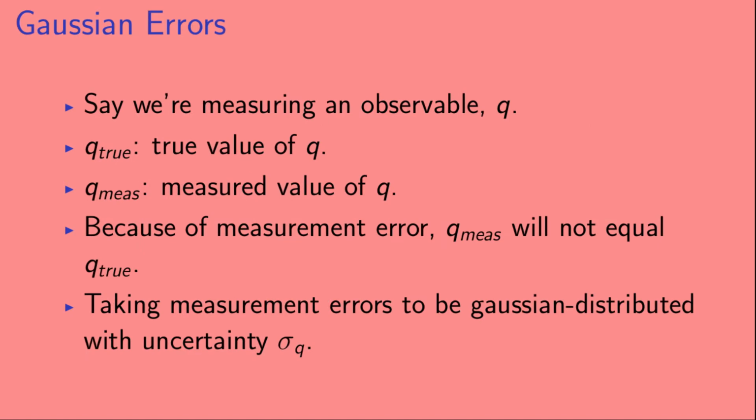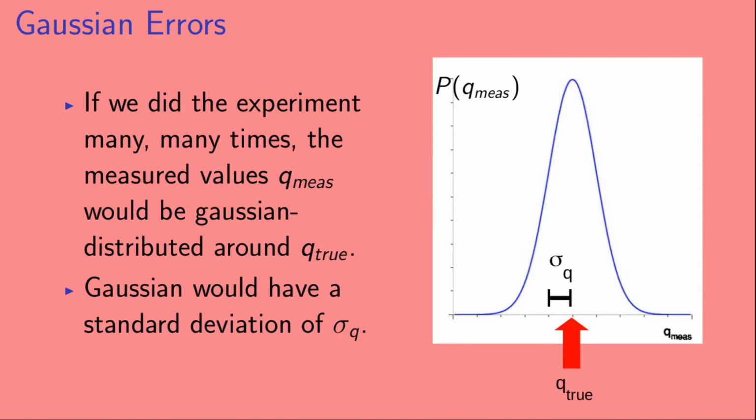Okay, so let's say we're measuring some observable, Q. In our case, Q would be the lifetime of the Tau lepton. Q true is the true value of Q. Q measured is the measured value of Q. And because there is measurement error, Q measured will not equal Q true. So we're taking the measurement errors to be Gaussian distributed with an uncertainty that we're going to call sigma Q. And so now let's see what that means.